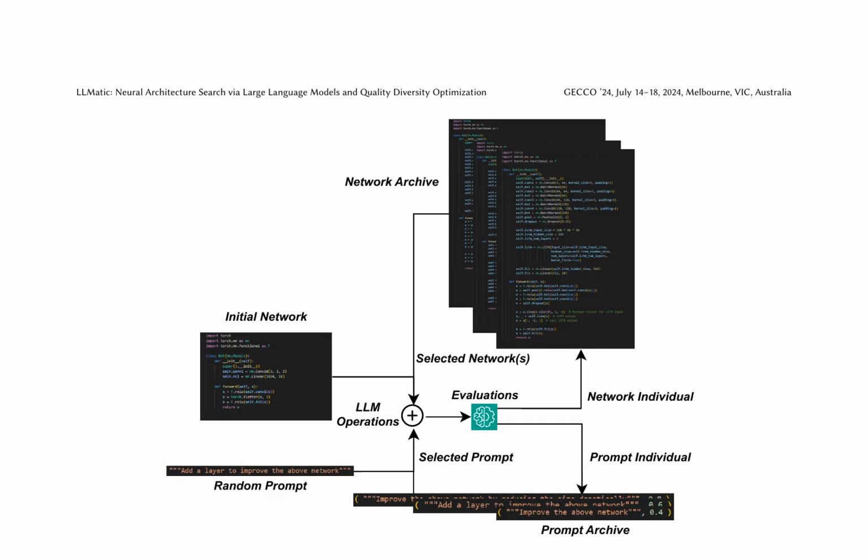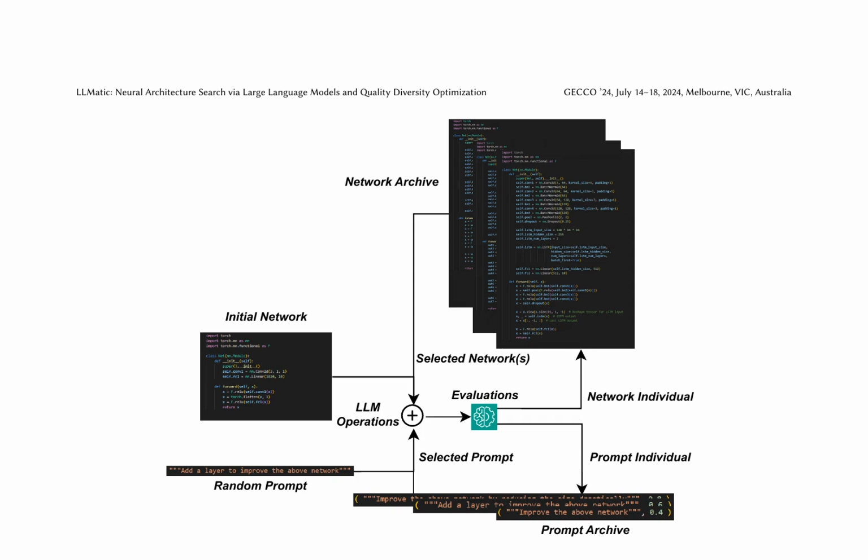The LLMatic approach is a novel method that leverages neural architecture search, combining the capabilities of large language models and quality diversity optimization. This technique begins with an initial network and a random prompt, which undergoes mutation operations to generate new variants. These network and prompt individuals are then evaluated and stored in separate archives, based on their performance.